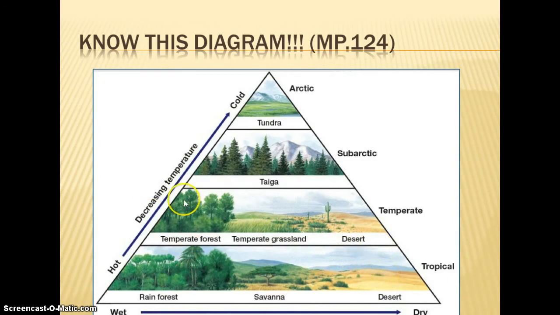In our temperate climates, we have temperate forests. These are usually deciduous because in temperate climate, the higher latitudes, you're going to have colder winters, so they lose their leaves to save energy. Then we have our temperate grasslands, which are our prairies, our steppes, our velds, our pampas, and our temperate deserts. And then once we get to the higher latitudes, we have our taiga. Those are those northern coniferous forests. And then Arctic, we have the tundra. Tundras tend to be drier. They're in high pressure areas just like the desert. So it's basically considered a cold desert.